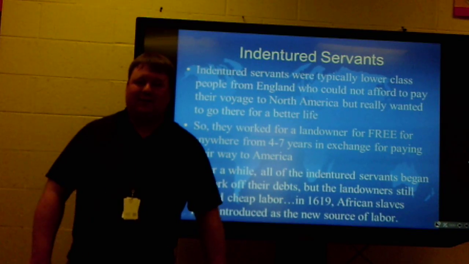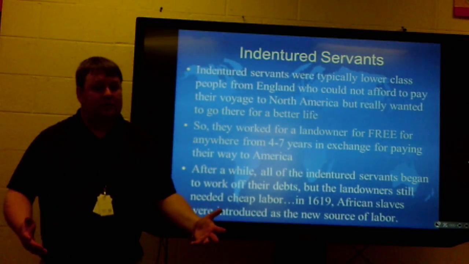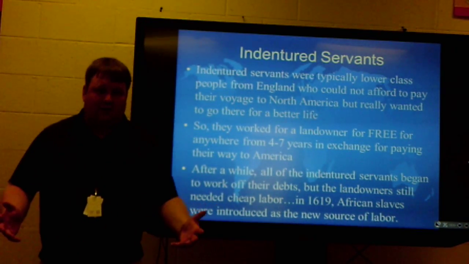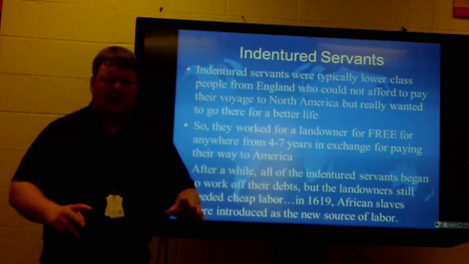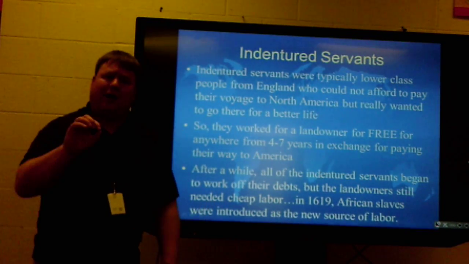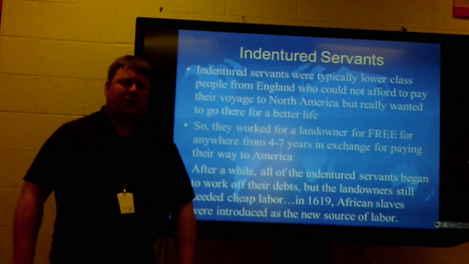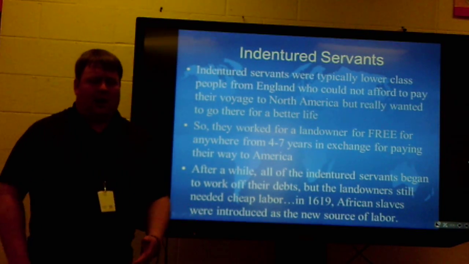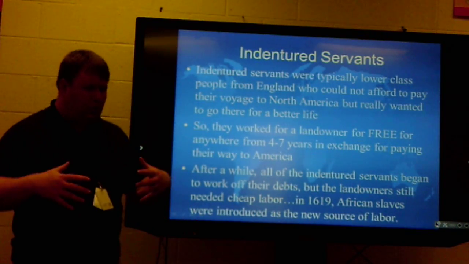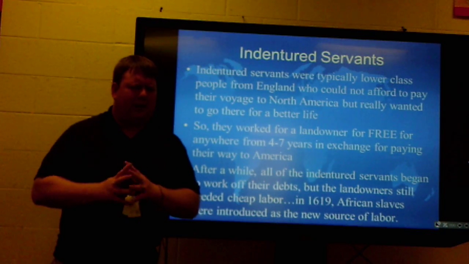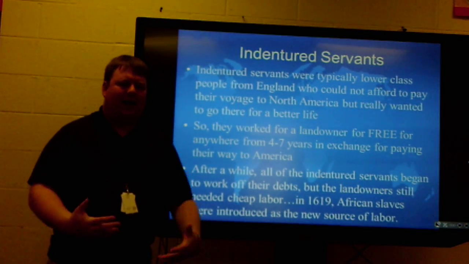Well, the problem is, after 4 to 7 years, what happens? Well, they're no longer slaves anymore, and they were basically slaves before. They just didn't get paid, but for a temporary amount of time. So you can think of an indentured servant as a temporary sort of slave. They're just working a debt off.